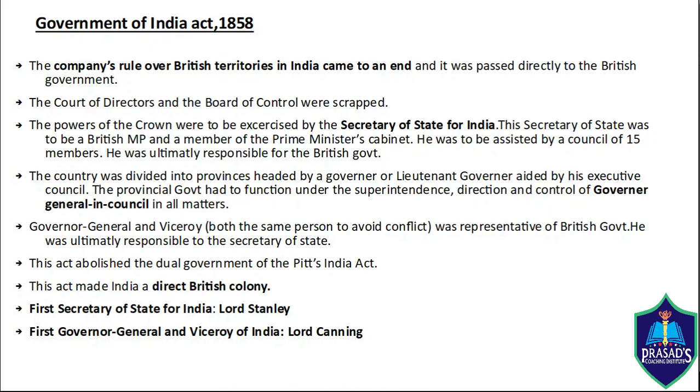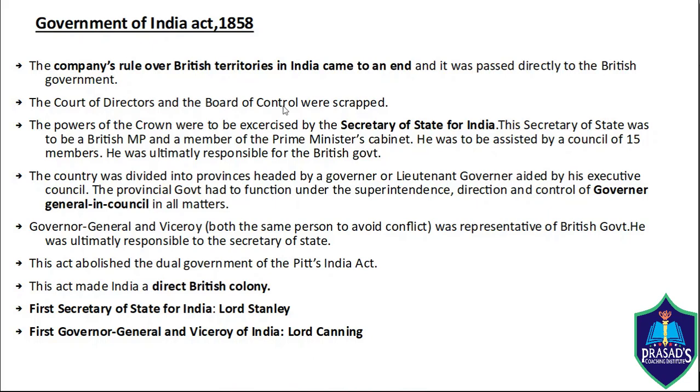The British government suppressed the revolt. But as the company's misrule and insensitive practices were seen as one of the major causes of the revolt, the British Parliament decided to liquidate the company after suppressing the revolt. Thus, the company's rule over British territories in India came to an end, and it was passed directly to the British government. The Court of Directors and Board of Control were scrapped.